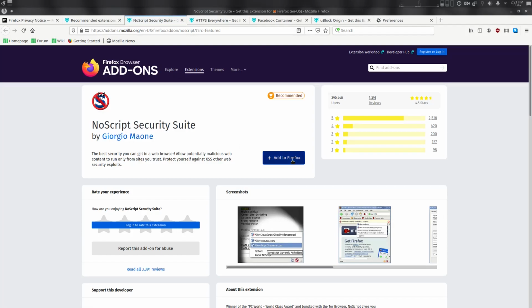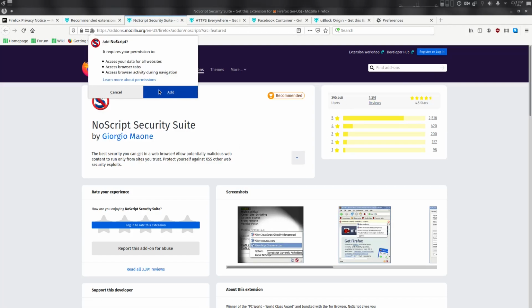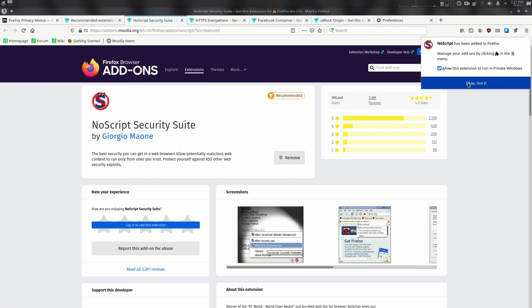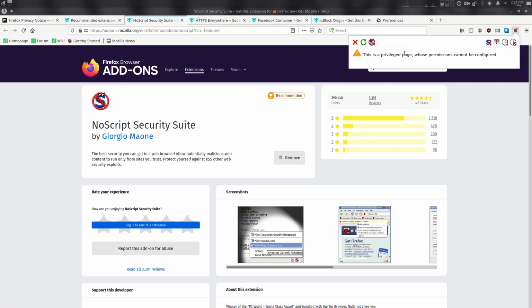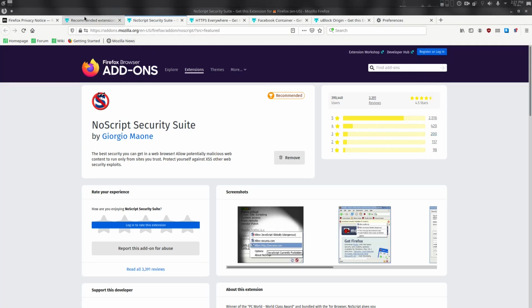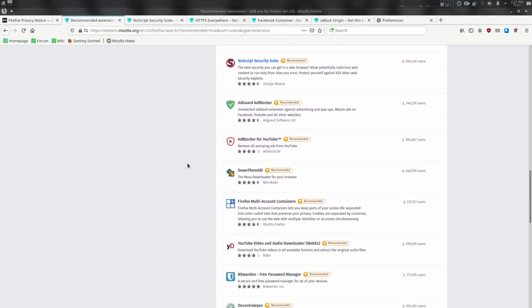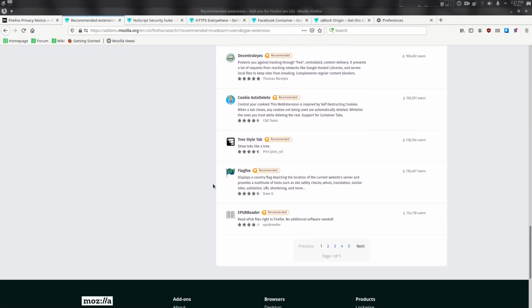NoScript Security Suite. This blocks all the scripts in your browser. You will have issues when running certain websites, but you can just check the ones you want to allow and not allow. It's pretty easy to get them working after you block them.